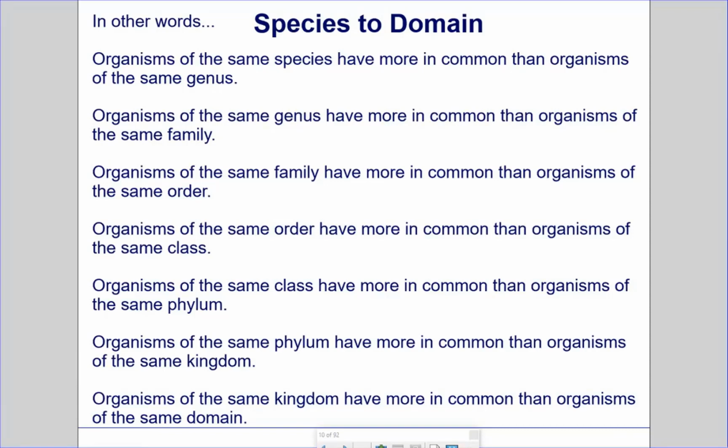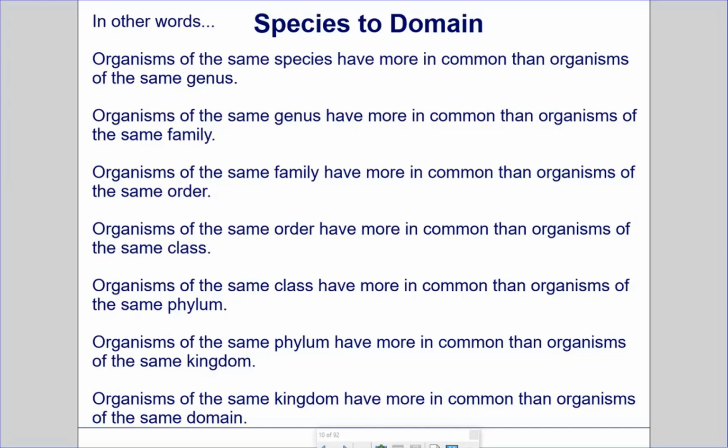Species to domain. In other words, organisms of the same species have more in common than organisms of the same genus. Organisms of the same genus have more in common than organisms of the same family. Organisms of the same family have more in common than organisms of the same order. Organisms of the same order have more in common than organisms of the same class.